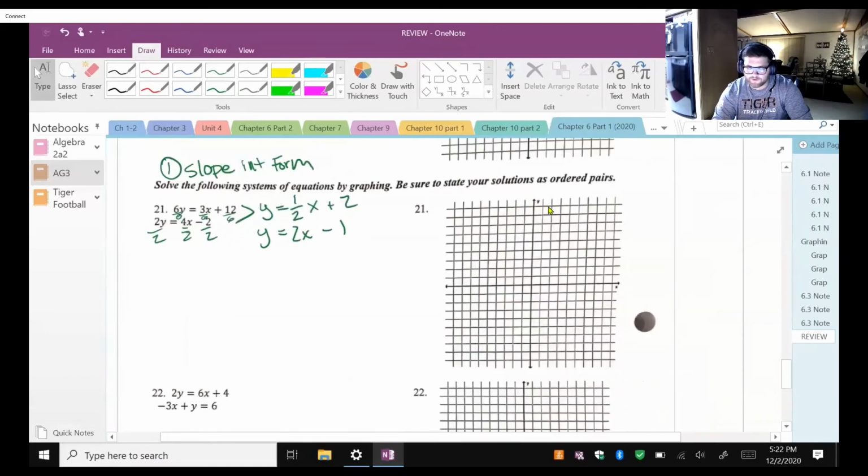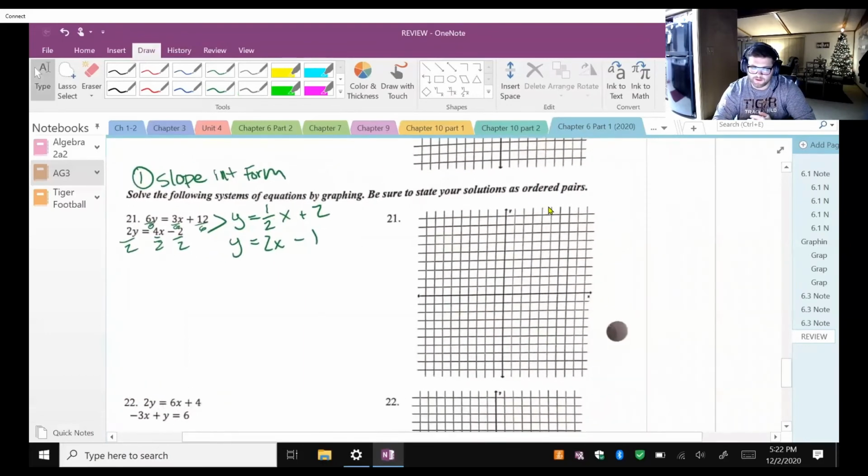Okay, so we want to graph these equations, right? And be sure to state your solutions as ordered pairs. So let's go ahead and graph. Let's do the first one, the top one. Let's do this one in red and this one in blue so we don't get confused.